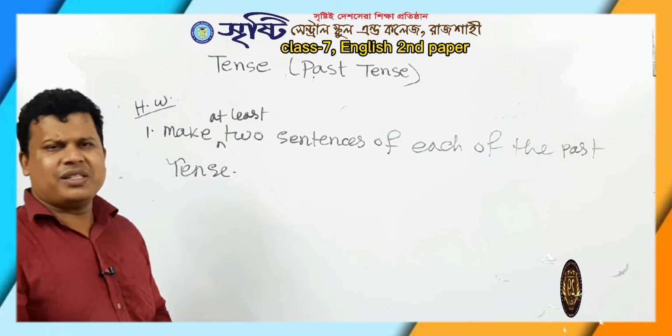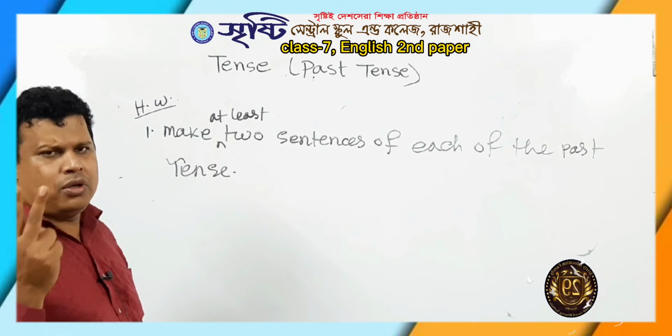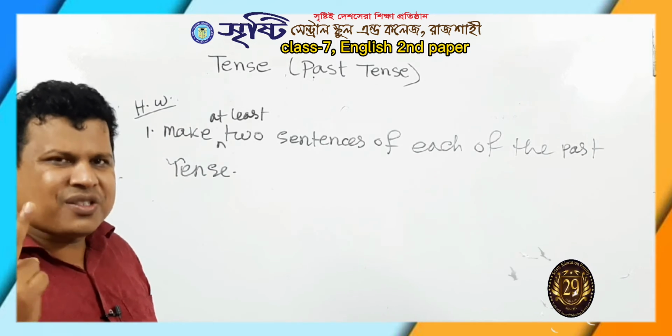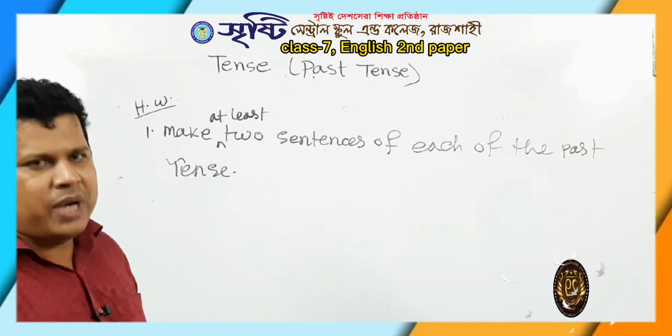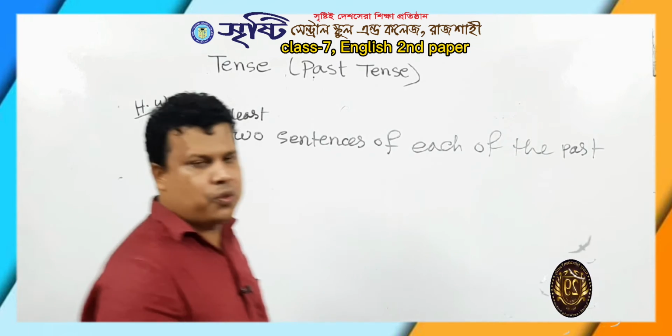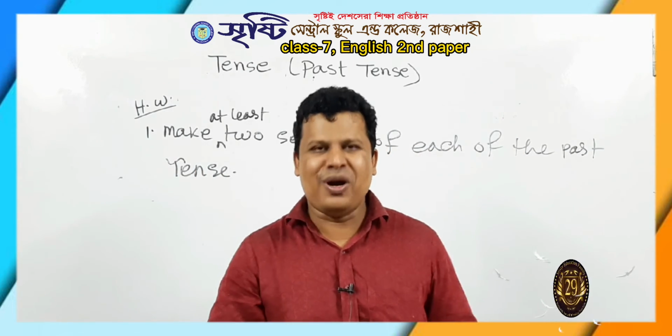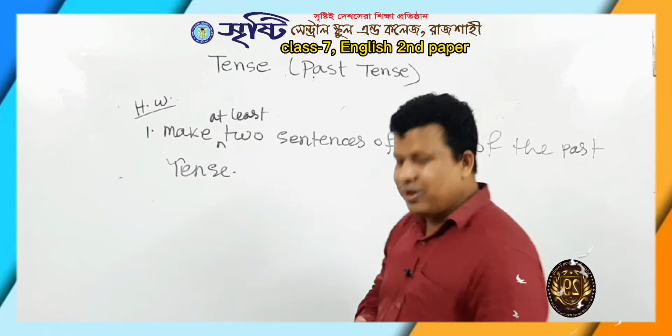That means two sentences on past indefinite, two sentences on past perfect, two sentences on past continuous and two sentences on past perfect continuous tense. Please do it and give it to your respective group on our WhatsApp.